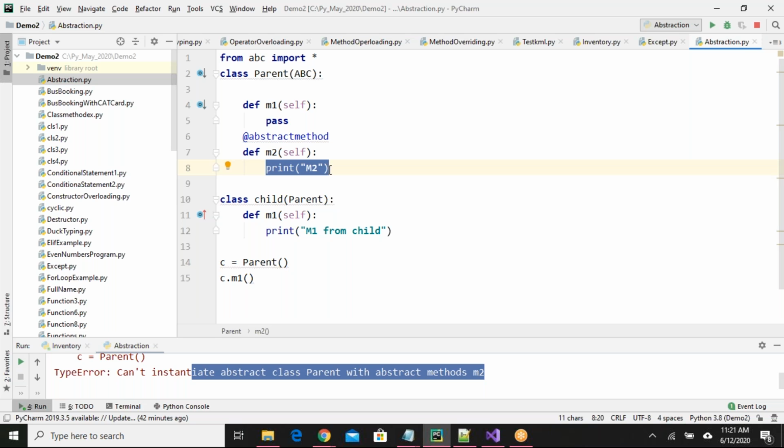What I suggest is create one parent class, inherit from ABC, and try different combinations, like having abstract methods in the parent class and not having abstract methods in the parent class, inheriting it to a child class, creating an object for the child class, creating an object for the parent class. Try some combinations and observe.